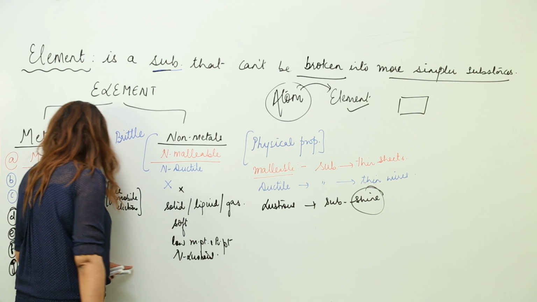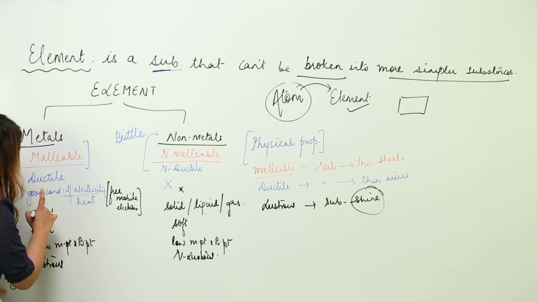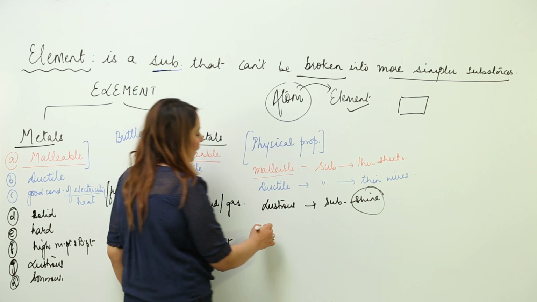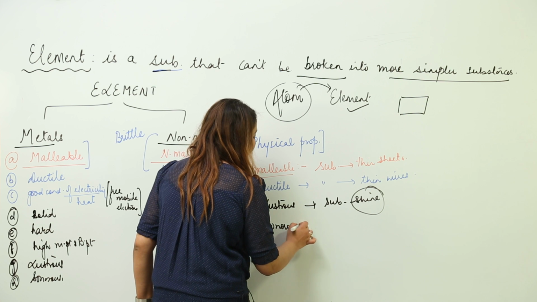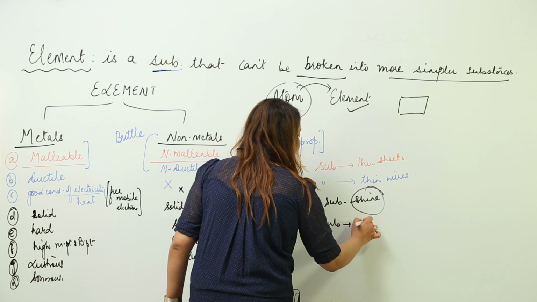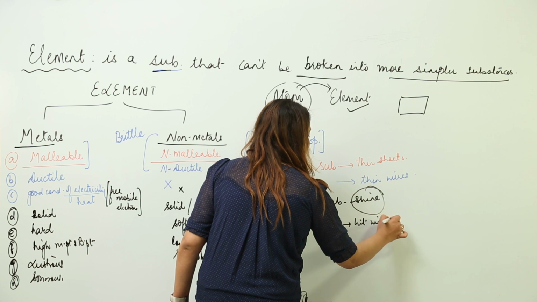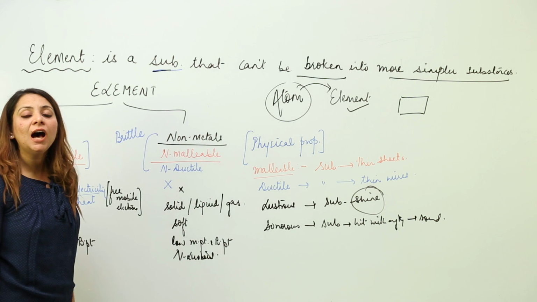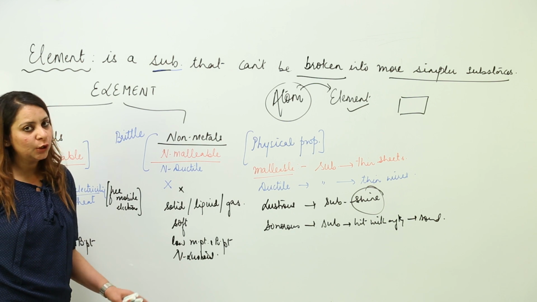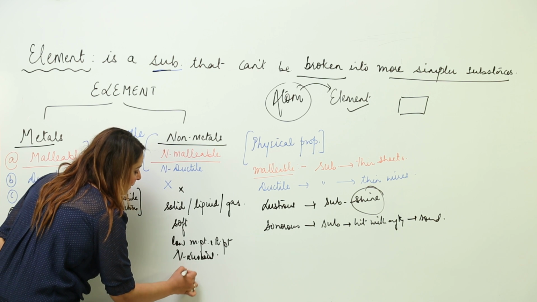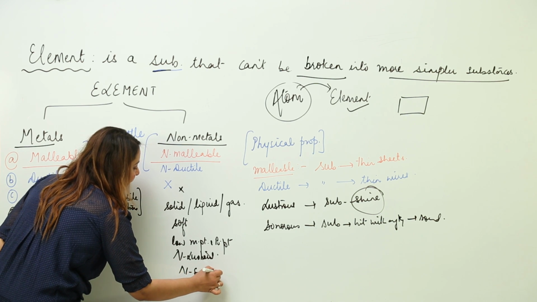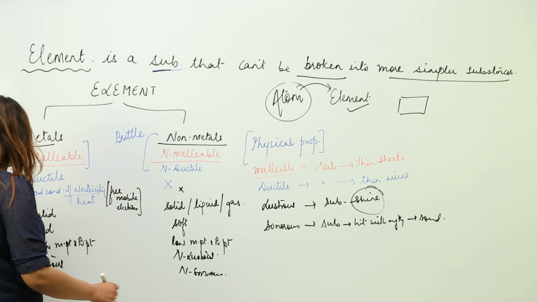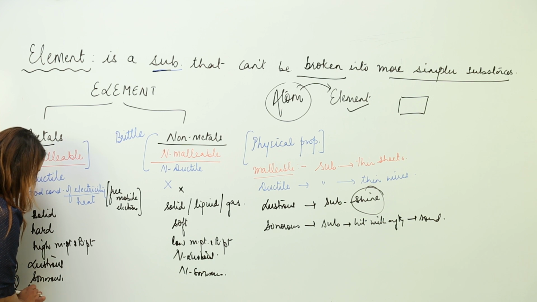They don't shine. Likewise, the metals are sonorous. Sonorous is a property that when any substance is hit with anything, it produces sound. So what we have seen is that the metals are sonorous, that means when they are hit, they produce sound. But the non-metals are non-sonorous, as when hit, they do not produce any such kind of sound. So they are non-sonorous. They have high tensile strength.